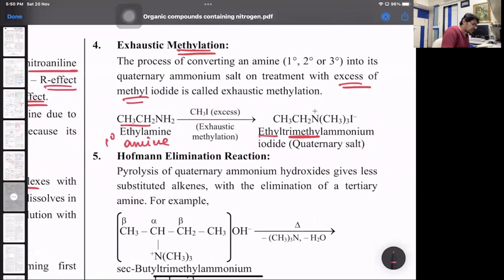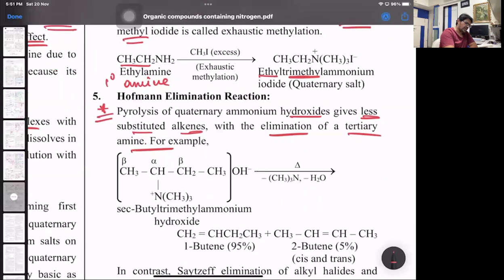Then a very, very important reaction, which is a contrast to Saytzeff's rule, exactly opposite of Saytzeff's rule. That's what we call Hofmann's elimination reaction. So first you convert your quaternary ammonium salt into quaternary ammonium hydroxide. And when you heat these hydroxides, what happens? It basically will form alkenes with respect to the least substituted beta hydrogen atoms. So look at that. Pyrolysis of quaternary ammonium hydroxide gives the less substituted alkene with the elimination of a tertiary amine.